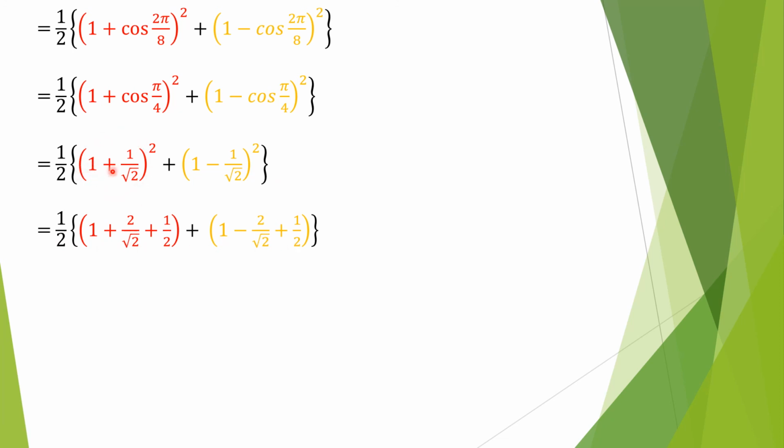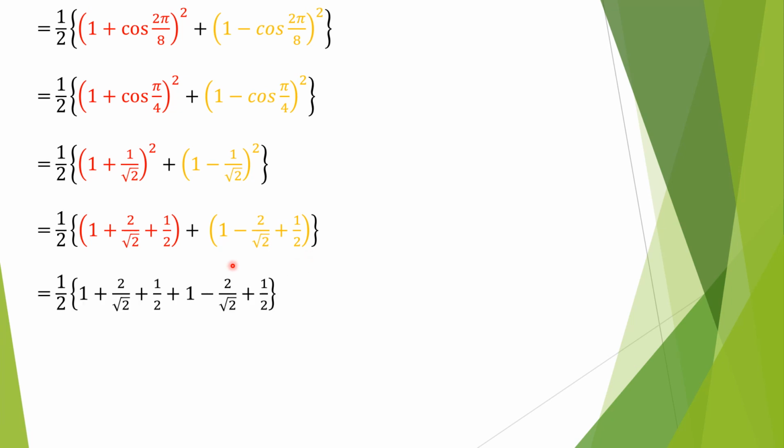It is a plus b whole square. So we have a square plus 2ab plus b square. Similarly here, it is a minus b whole square. So it is a square minus 2ab plus b square. I hope this is clear.